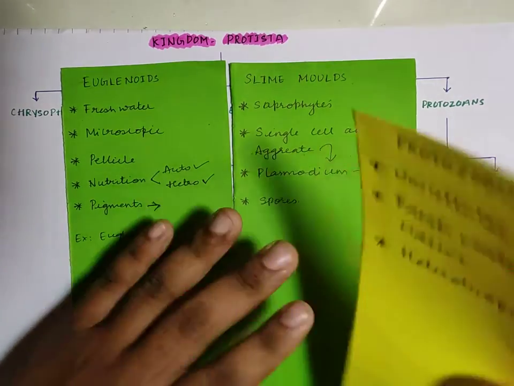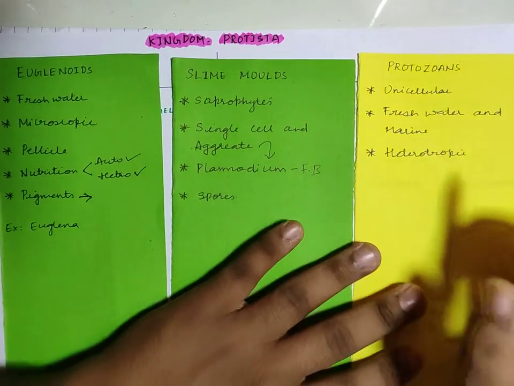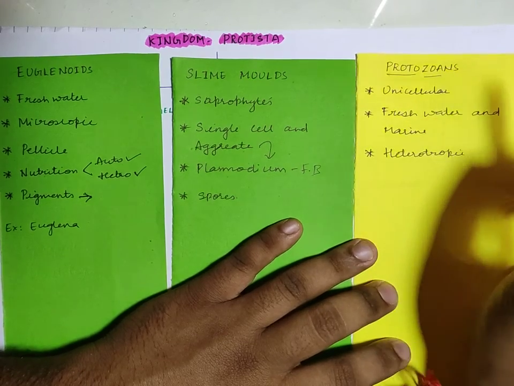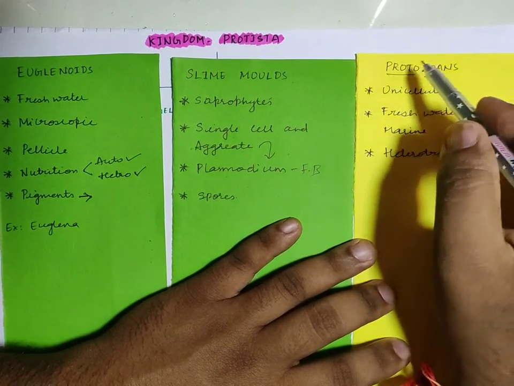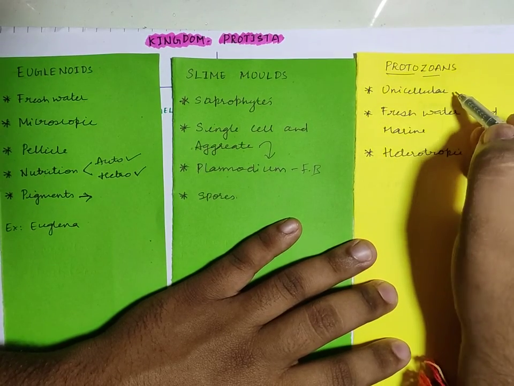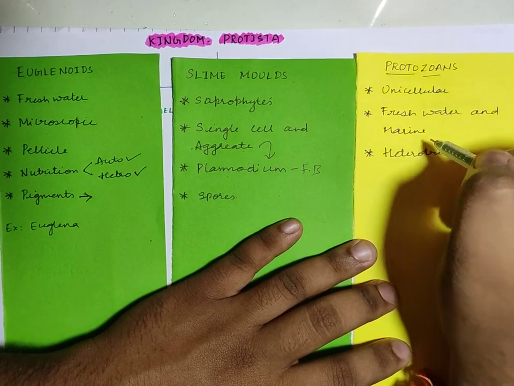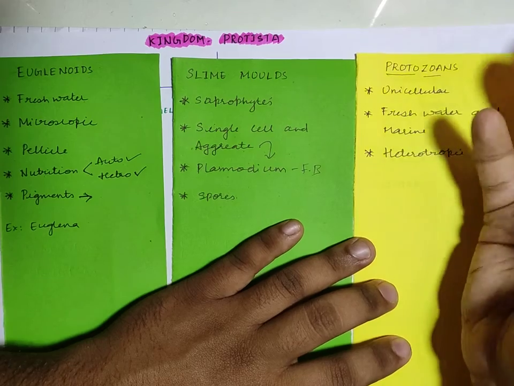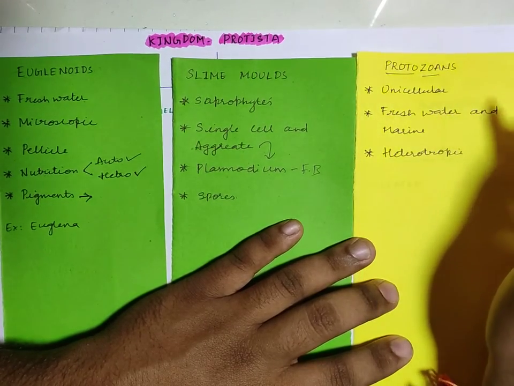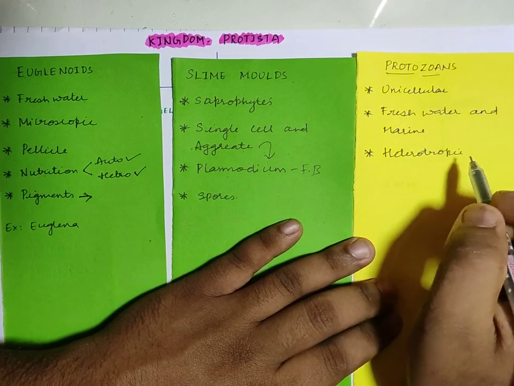And the last part we have here is protozoans. Now as we can understand by this term, proto refers to primitive and zoa refers to animal. So these are one of the primitive groups of animals we can say, and all of them are unicellular. They are found in freshwater and marine, that is salty water, and even some are terrestrial forms, and usually these will be present in stagnant water. And if you see the mode of nutrition, it is always heterotrophic.